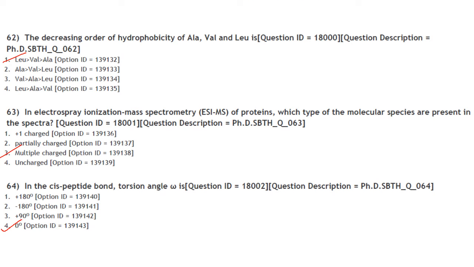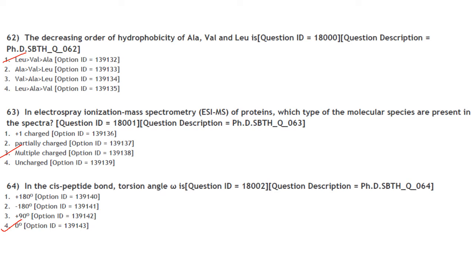Then the decreasing order of hydrophobicity of alanine, valine, leucine is: leucine greater than valine greater than alanine. Answer is option 1. Then in electrospray ionization mass spectrometry of proteins, which type of molecular species are present in the spectra?